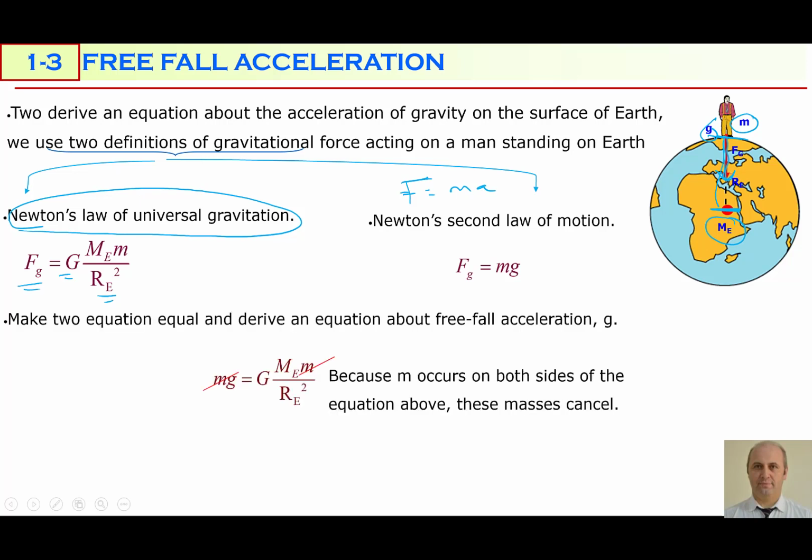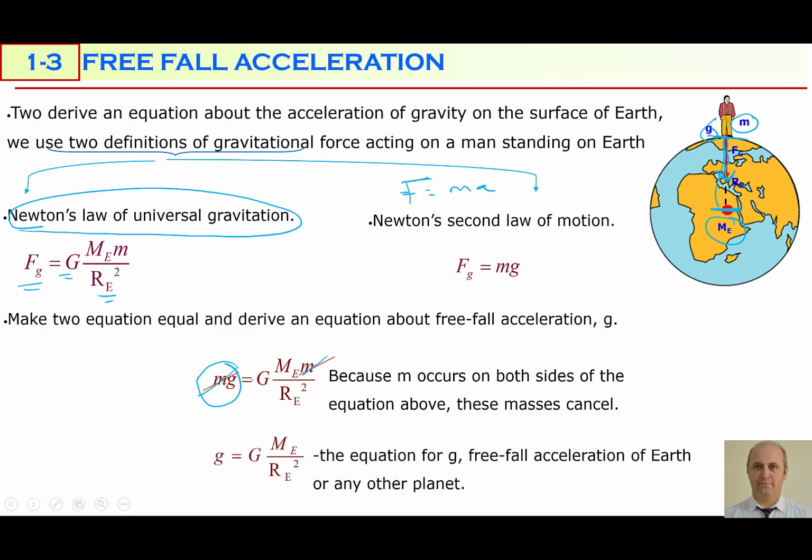So m times g is equal to capital G, mass of Earth, multiplied by mass of man, divided by radius of Earth squared. As you see, mass m is on both sides of the equation, so it will simplify and you will get the equation for calculating free fall acceleration on the surface of the Earth.